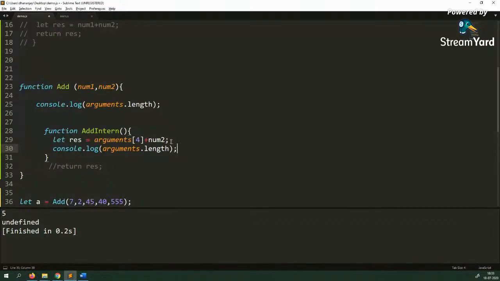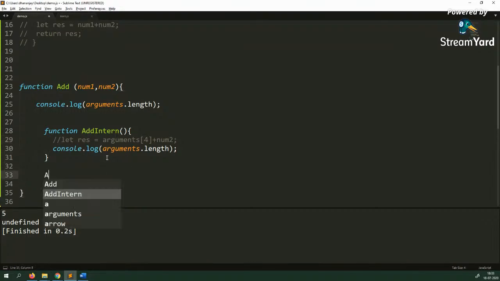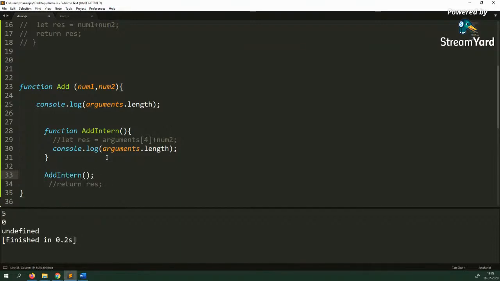All right, and let me comment this. And let's call this function add intern. All right, so when you call this, you see that for the external add function, we are getting arguments.length 5. However, for the internal add function, you are getting 0. If you pass one parameter here, you'll get 1.